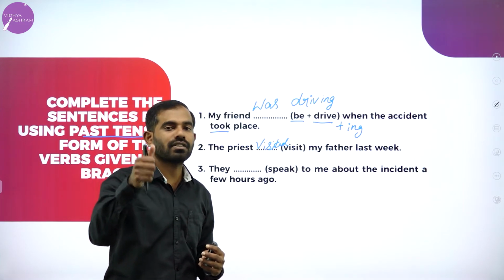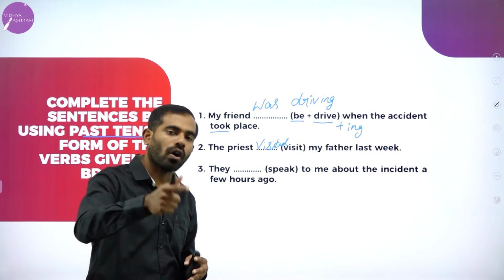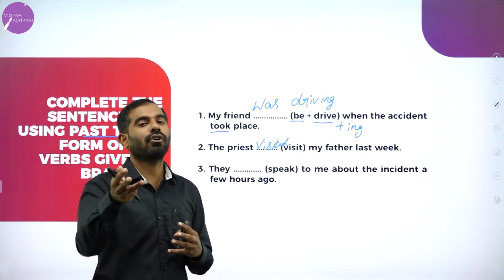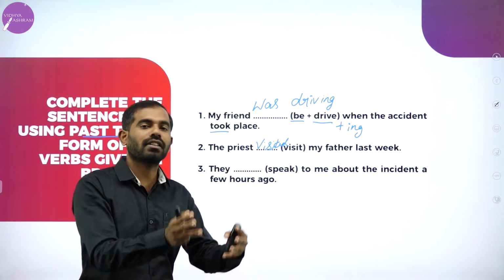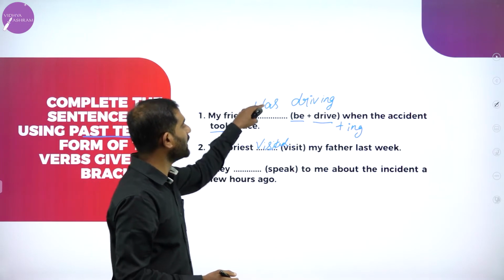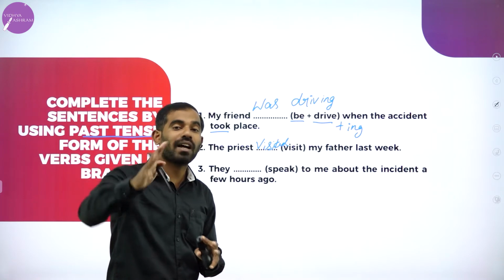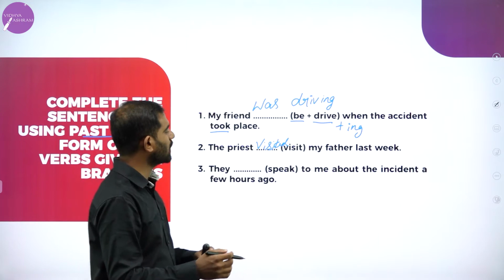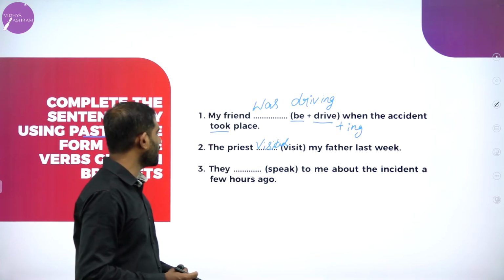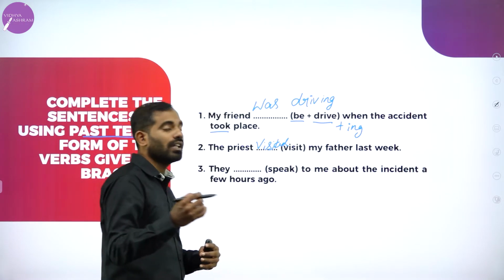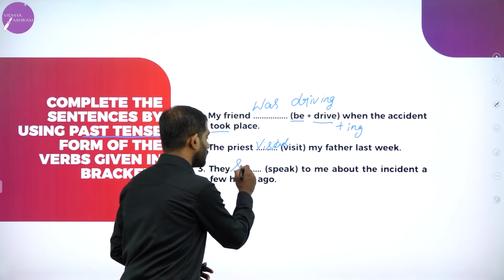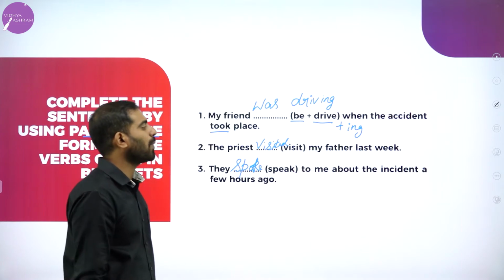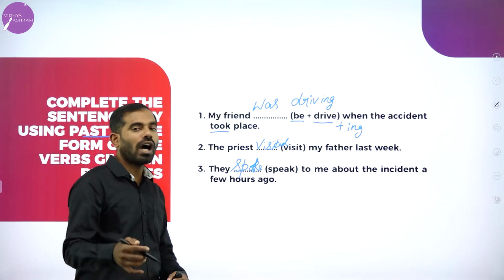Under past tense, as we know, there are 4 subtenses under each tense. First is simple past, second is past continuous or past progressive. Third one is past perfect, and the fourth one is past perfect continuous tense. So you can use any of these 4 subtenses and fill in the blanks. They speak to me about the incident a few hours ago. They spoke to me about the incident a few hours ago.